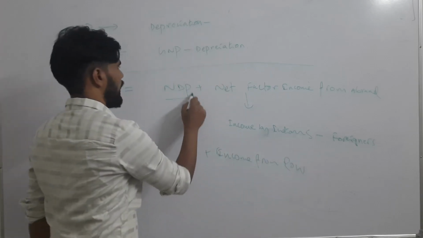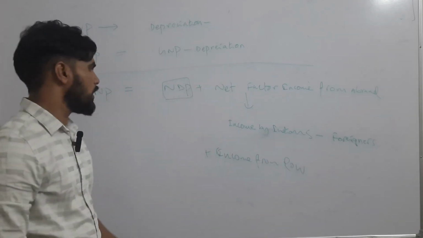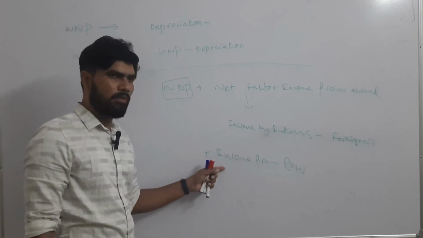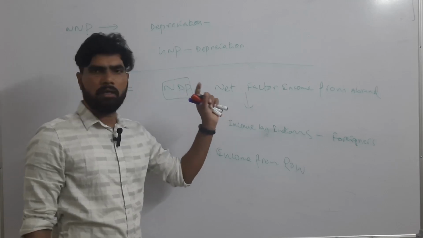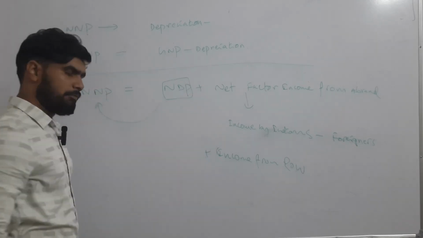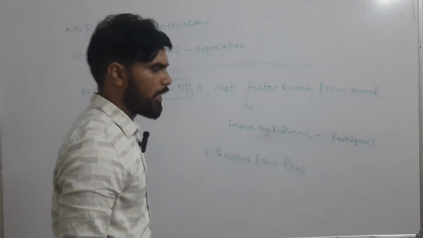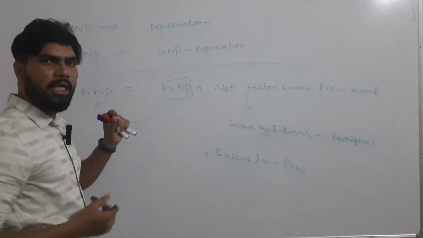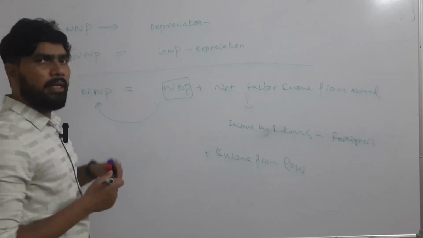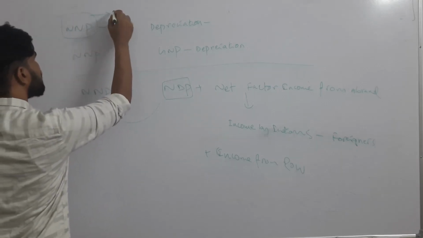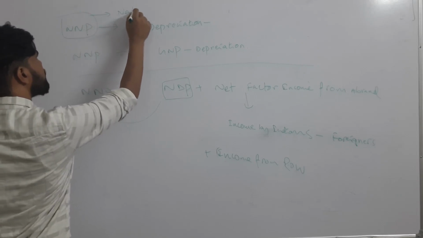So for NDP, net domestic product, you are simply adding net income from the rest of the world, or net factor income from abroad. This will also give the figure of NNP, net national product. Theoretically, this NNP is considered as national income.